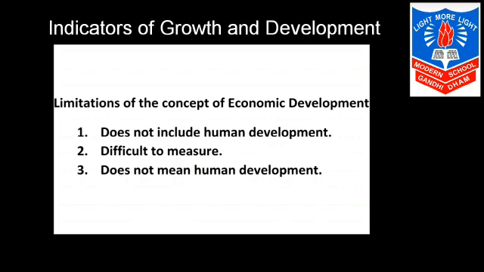Next topic is limitations of the concept of economic development. Now economic development indicates the progress of a nation. It shows the economic scenario, but in the real sense it is not possible to discuss human development. We can't be sure that the people have developed. The next limitation is it is difficult to measure. Economic development includes those changes which have happened in the society,